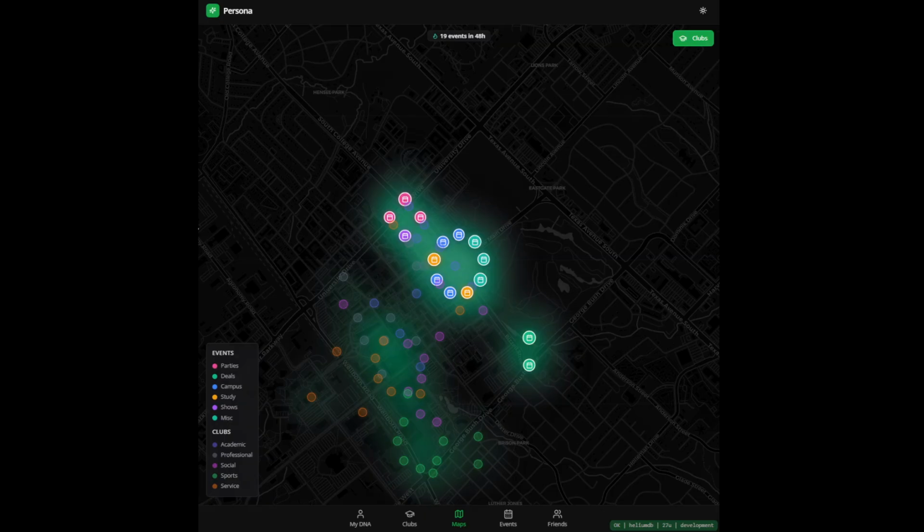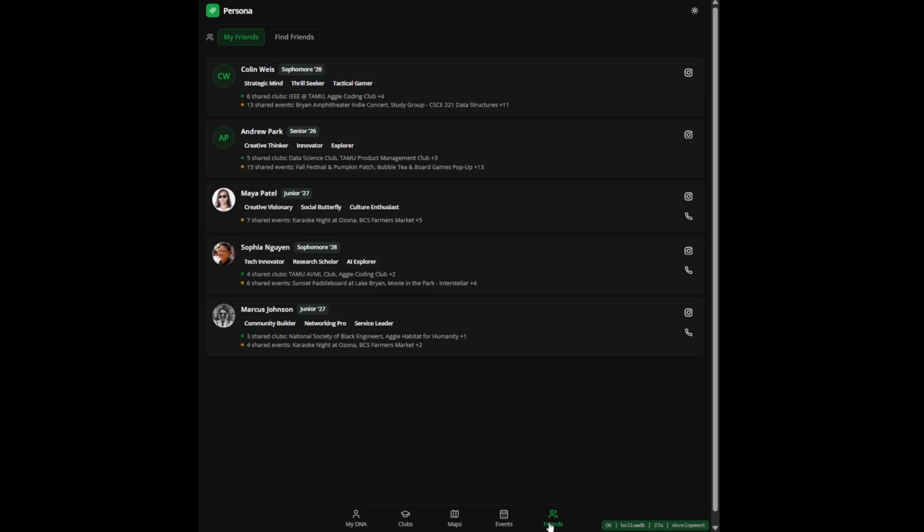Persona by its nature is interdisciplinary. We have psychology, which is because we model personality and motivation using behavioral research methods. We have machine learning because we use transformer embeddings and vector similarity for real compatibility scoring. We have sociology because we model social networks and shared experiences to strengthen community formation. We have human computer interaction, where the interface is designed for fast, intuitive discovery, optimized for mobile behavior patterns. And we also have geospatial and analytics, like my friend Evan mentioned. We visualize activity patterns in real space to help users navigate their environment. Each discipline contributes a different piece of our puzzle.